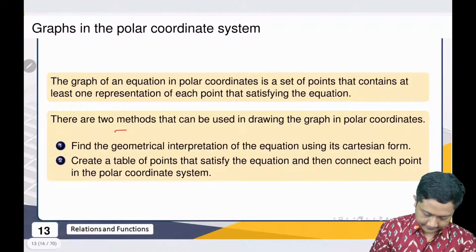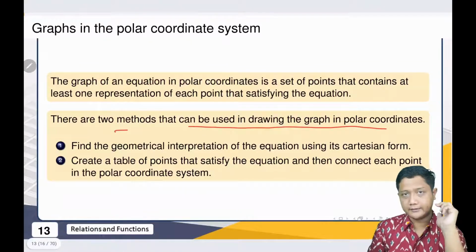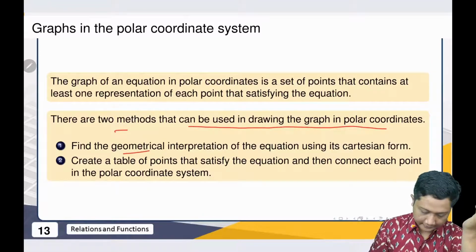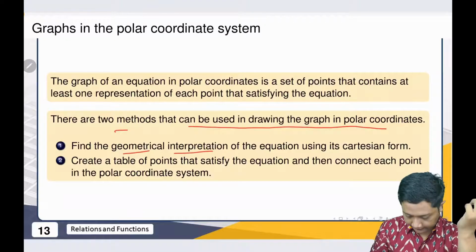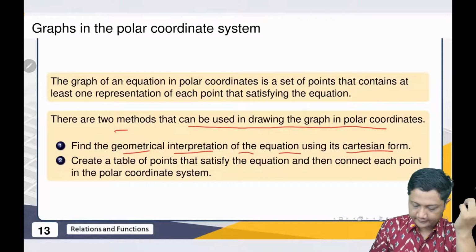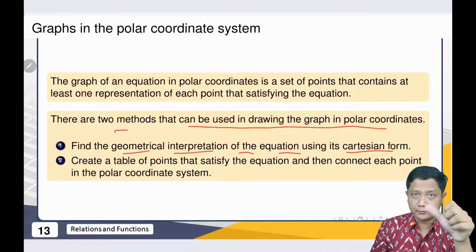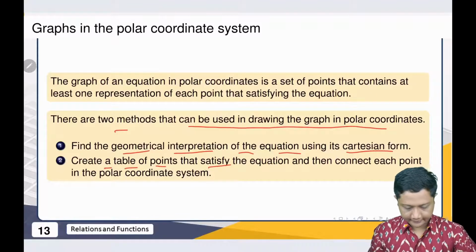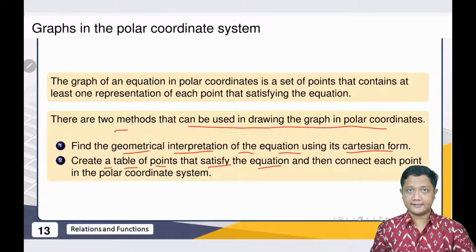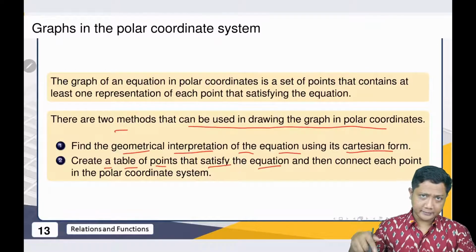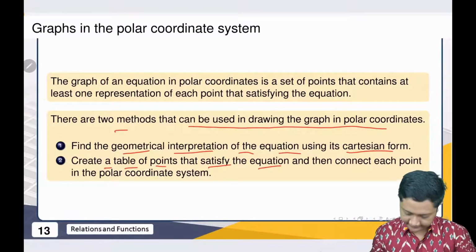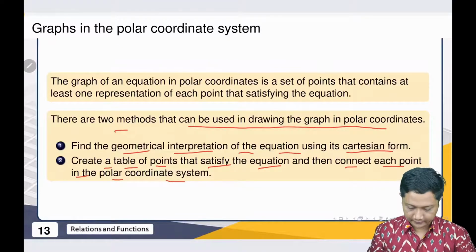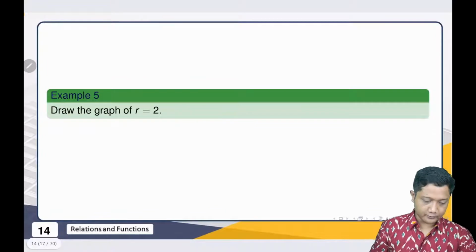And there are two methods that can be used in drawing the graph in polar coordinates. The first method is to try to find the geometrical interpretation of the equation using the Cartesian form. Another way, we can also create a table of points that satisfy the equation, and try to list as many as possible to make it easier, and then connect each point in the polar coordinate system. For example, we have r is equal to 2.